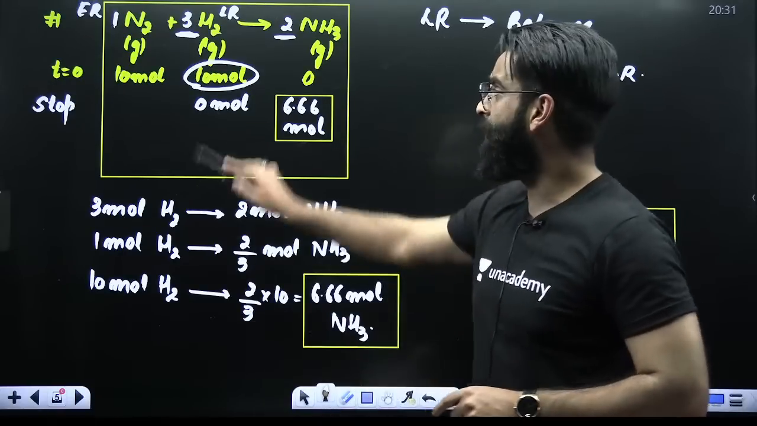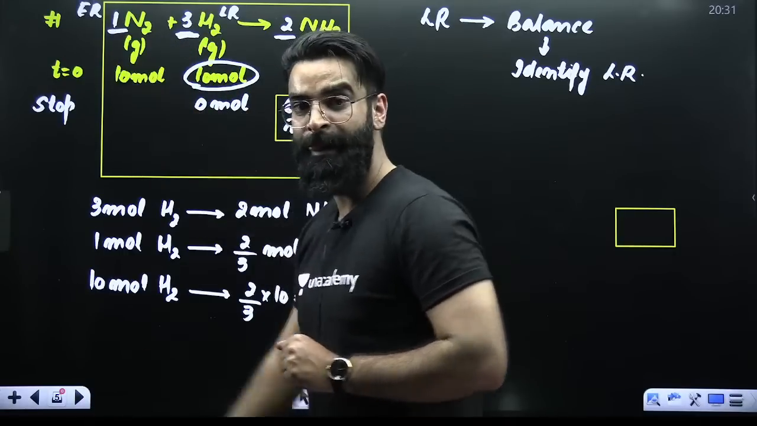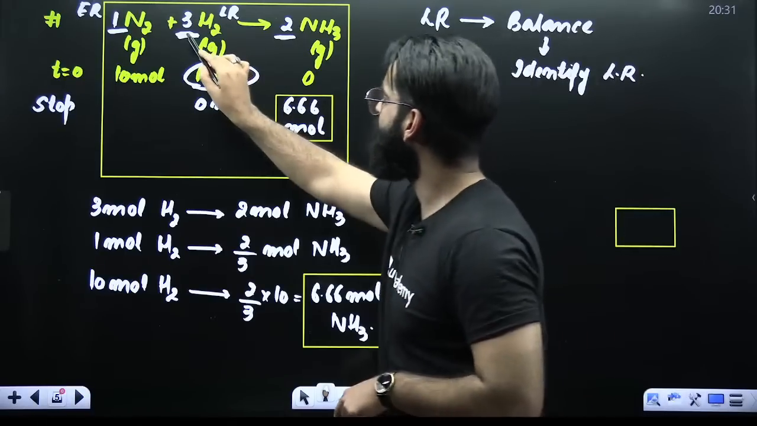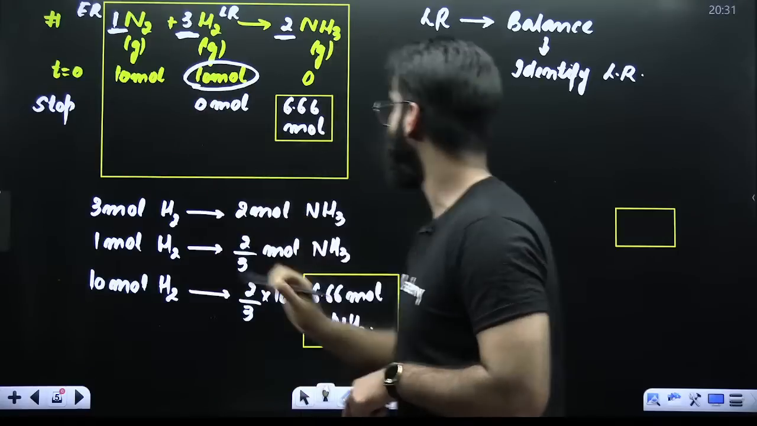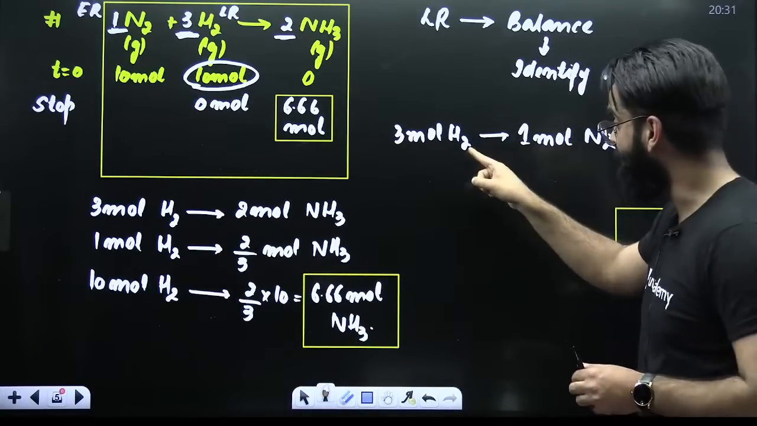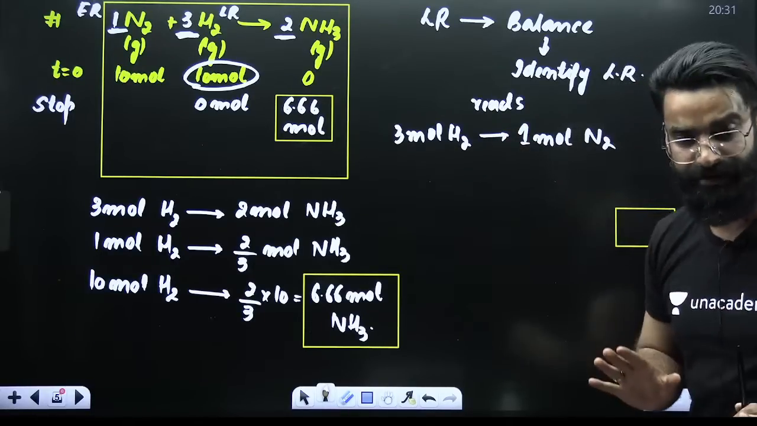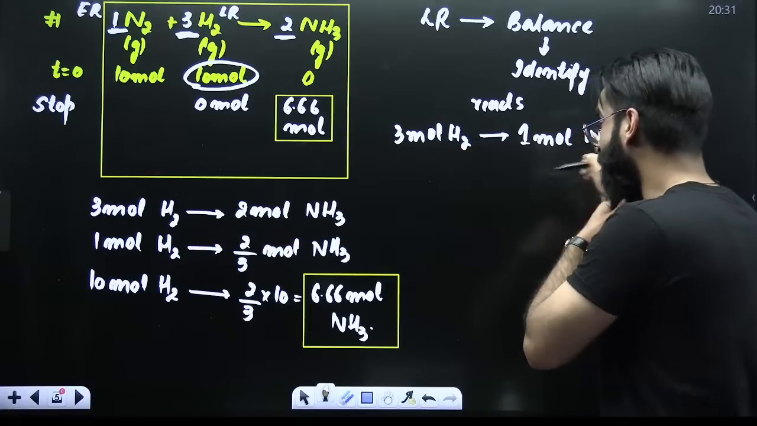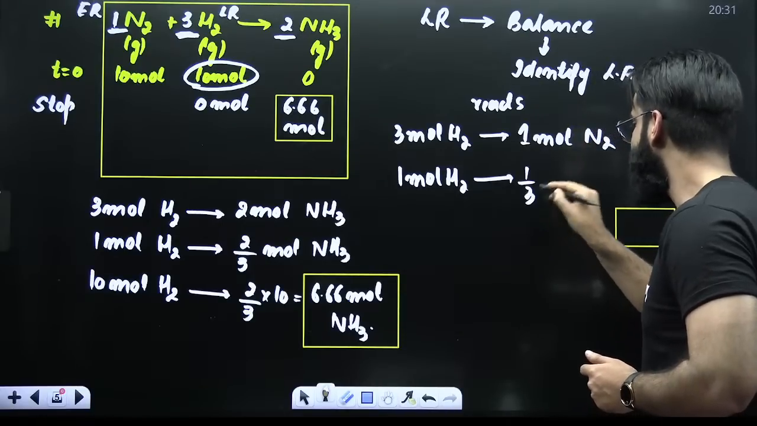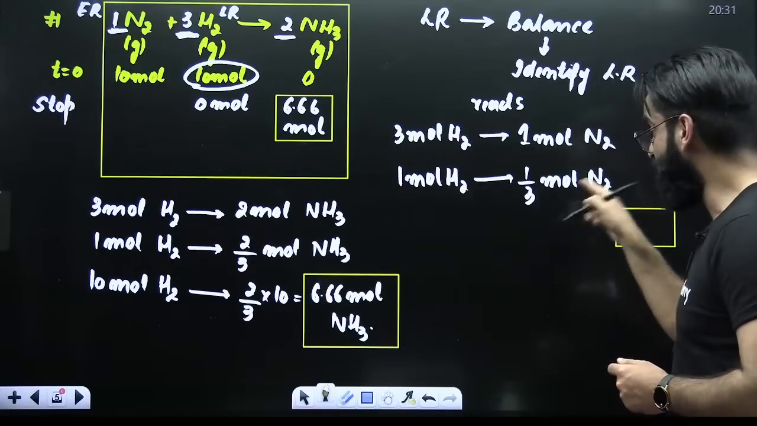Again, the information will be provided by the limiting reagent. How exactly? The stoichiometric coefficient here is 3, here it is 1. Stoichiometry is telling me that 3 moles of H2 react with 1 mole of N2. Understand carefully. If 3 moles of H2 react with 1 mole of N2, therefore 1 mole of H2 reacts with 1 by 3 moles of N2.